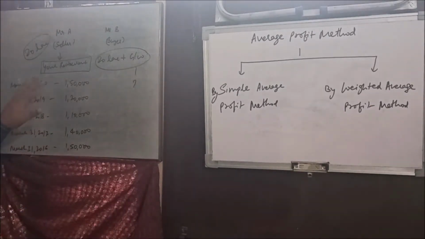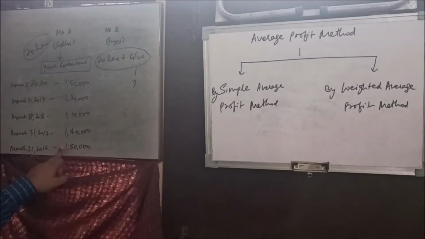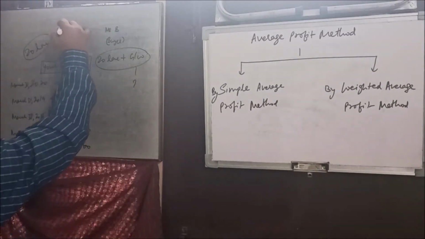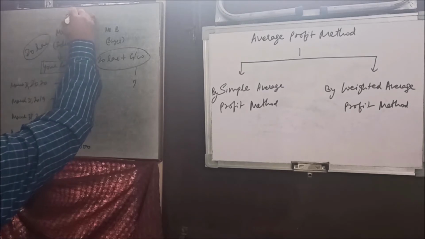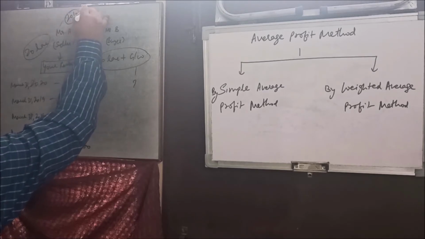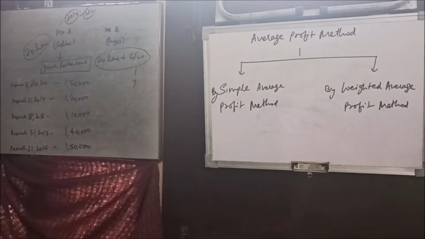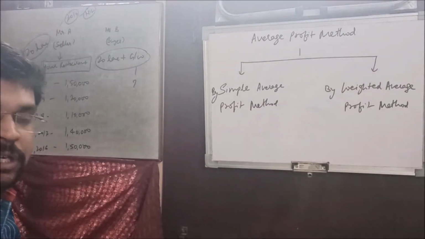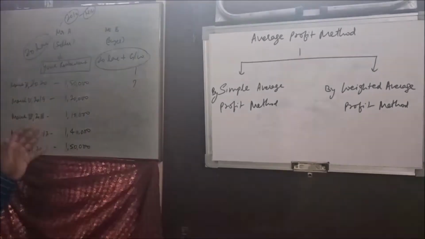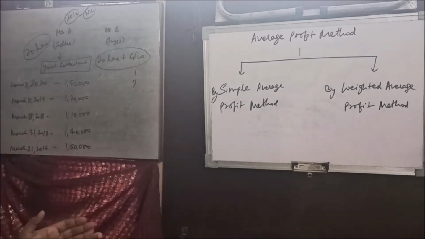Because in these 5 years Mr. A has established the business, he has made efforts, that is why he is earning this much amount of profit. Maybe possible when he started his business in the beginning, then he was not getting much profit. Let's understand one more thing here, that he started business in 2010, and then there was nil profit. So from nil to 1,50,000, he has brought it through his continuous efforts, right? So on the basis of those, they both agree to calculate the value.